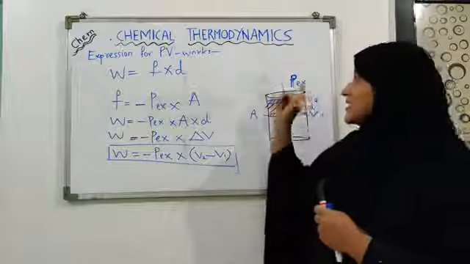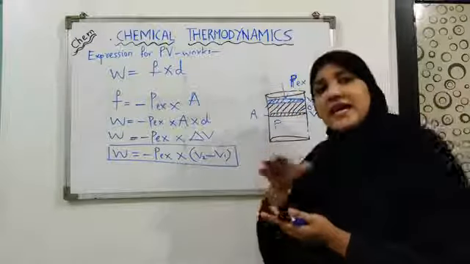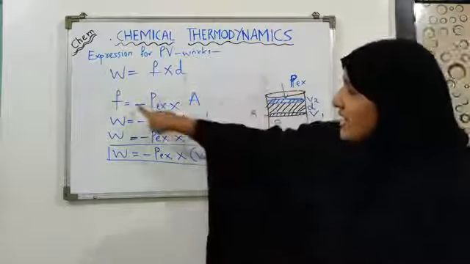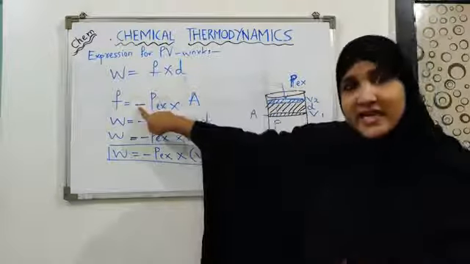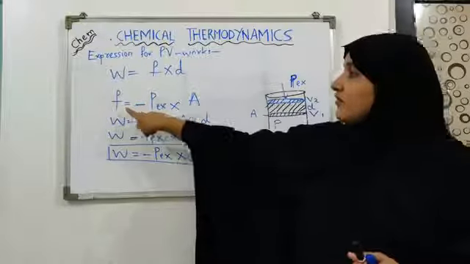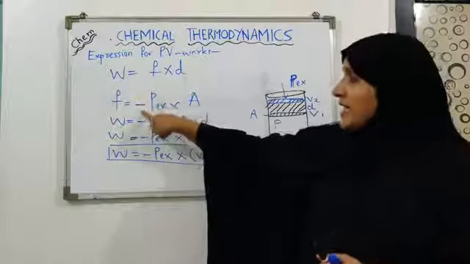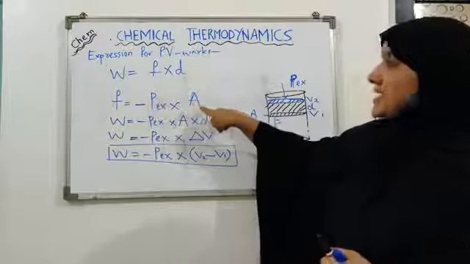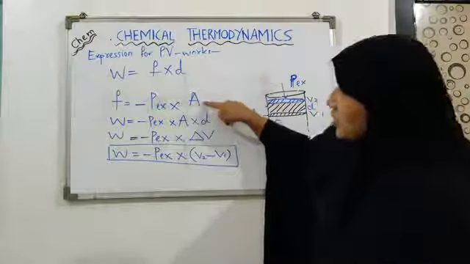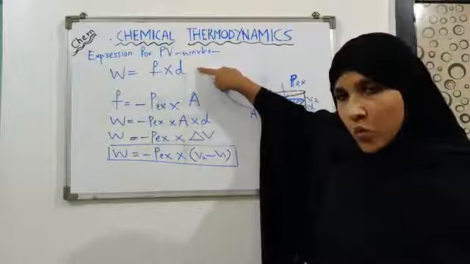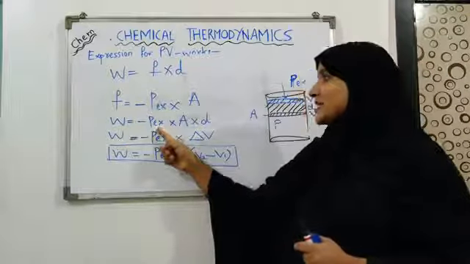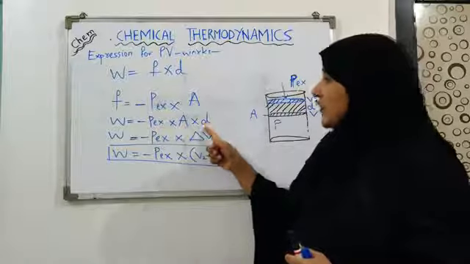But since this force is acting against the direction of movement of the piston, we have added a negative sign indicating the force is opposing pressure. So force can be written as minus P external into A, that is the area of the surface of the piston. Then we have substituted this equation into the equation of work. We got W equals minus P external into A into D.